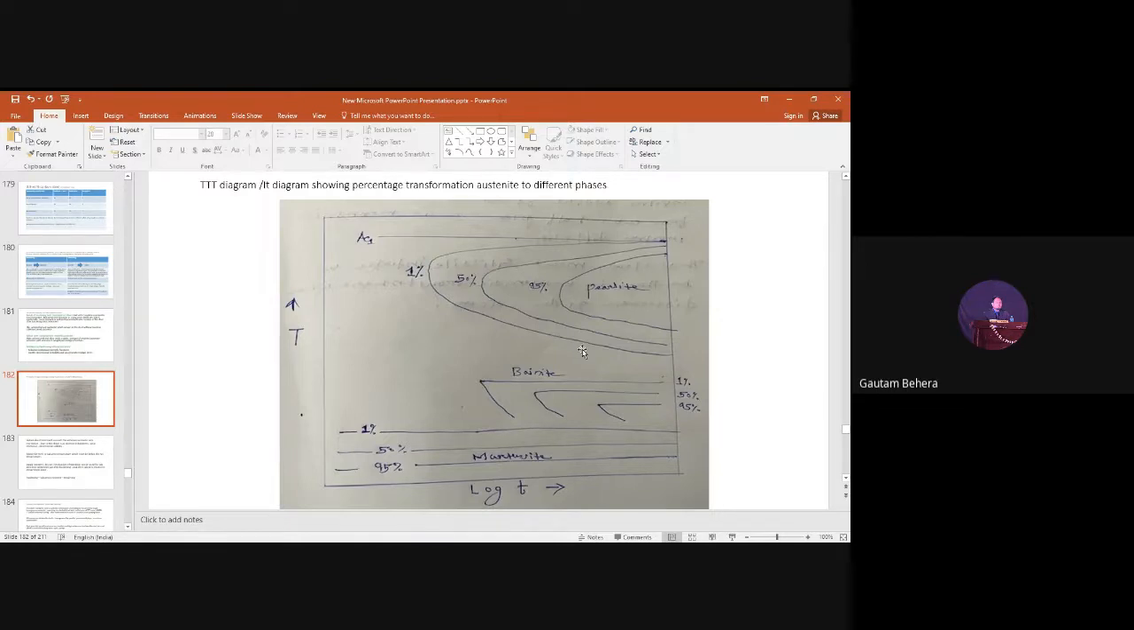Okay, fine. So what kind of transformation is happening here in this condition? What kind of transformation is happening, and what to what? Austenite to pearlite. Austenite to pearlite, very good. And what kind of transformation is happening here?